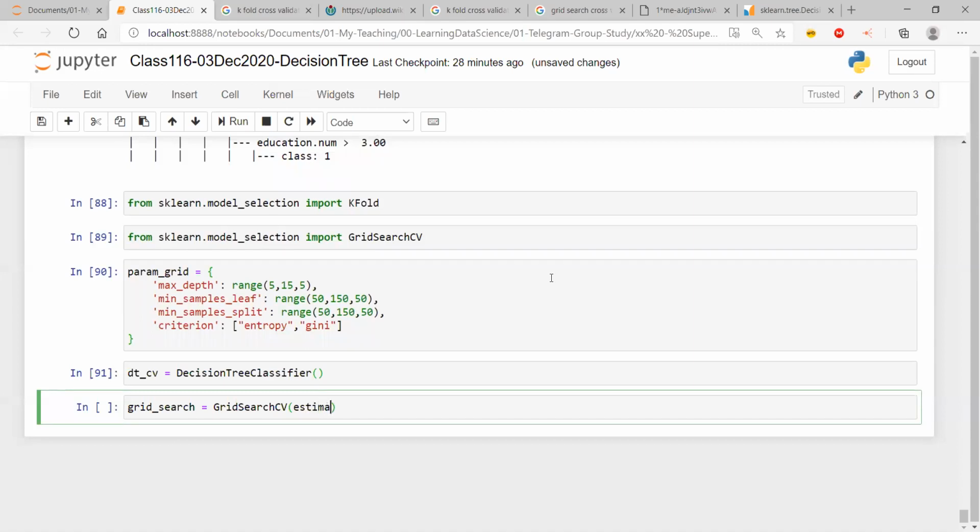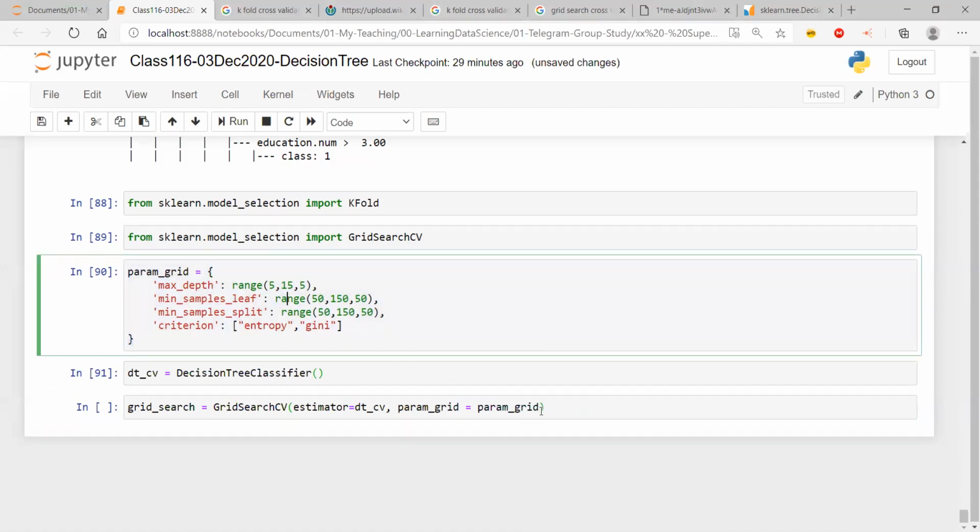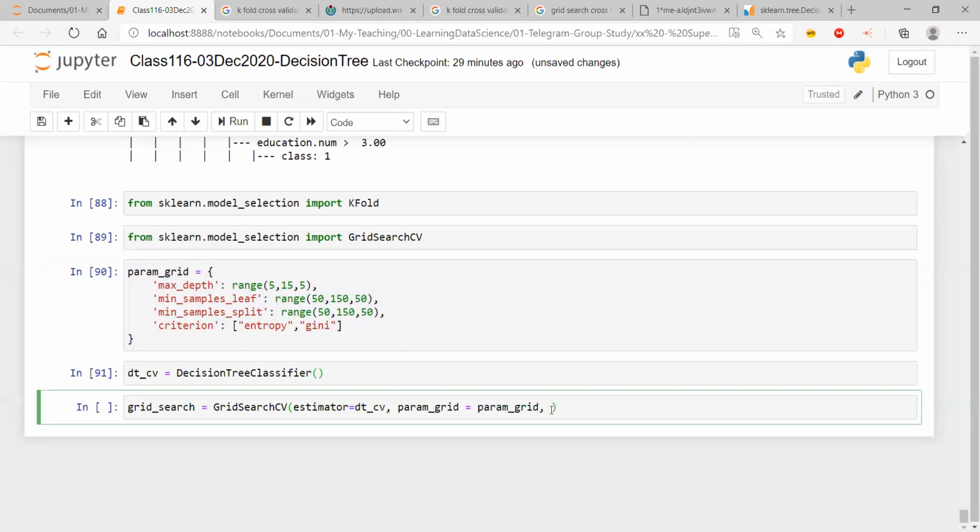My estimator, or my model, is going to be dt underscore cv, the one that I have created in the last line. Then my parameter grid is going to be the param grid that I have created over here. Then I say how many folds I would like to run, so cv, or cross validations, is equal to the number of folds I want. Let's say I want 5 folds.